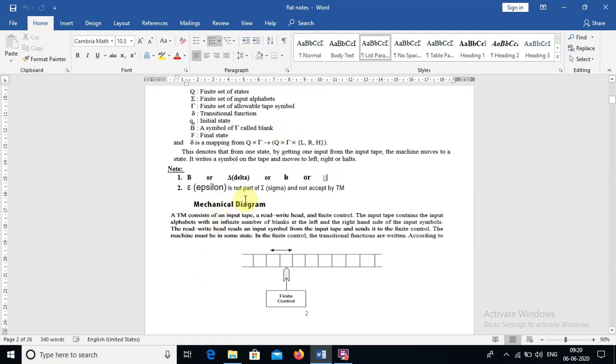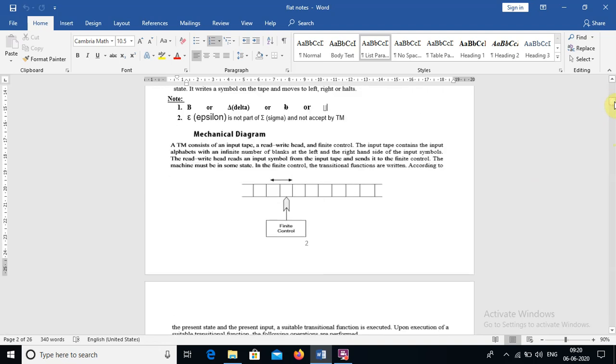And the mechanical diagram is very important to understand what the Turing machine actually is. In the mechanical diagram, we have the input tape, the read write head, as well as the finite control. These are the 3 parts in the Turing machine. This is an infinite input tape. That means any number of characters can be placed in the input tape, and the remaining places of the tape can be filled with blanks B. And this is the read write head.